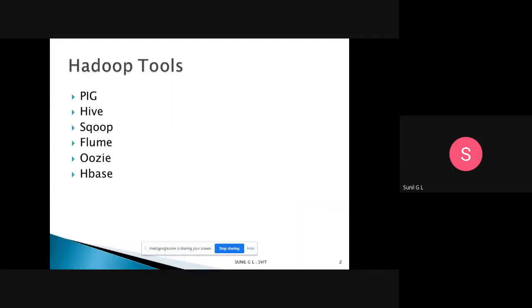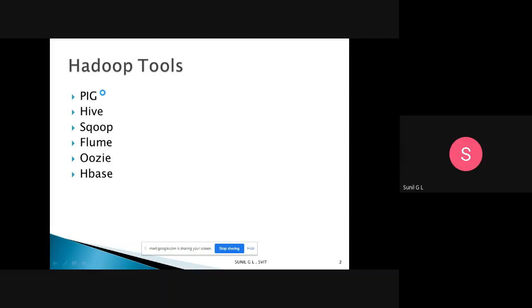So what are the different Hadoop tools we have? In your syllabus, we are discussing 6 Hadoop tools. That is Pig, Hive, Scoop, Flume, Oozie, and HBase. So these are the 6 Hadoop tools we have in your syllabus. We will discuss these. I already gave an introduction about these in the previous class. Today we will discuss in detail.